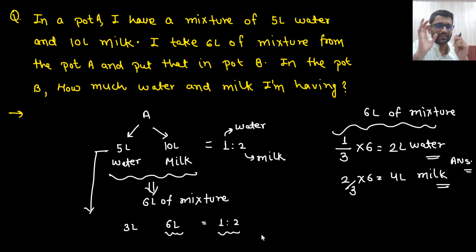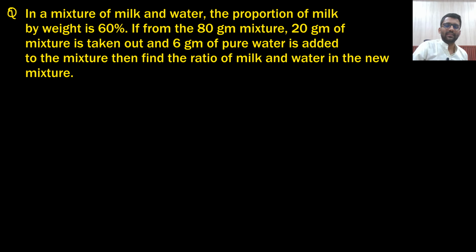The ratio will not change. So this is the main point, that if you are taking away something from a mixture, then you will be taking it out in the equal ratio, in the equal proportion I should say. Okay, so this has become 3 liter and this has become 6 liter. So the ratio still remains the same, 1:2 only. Well and good. Let's see the next question.